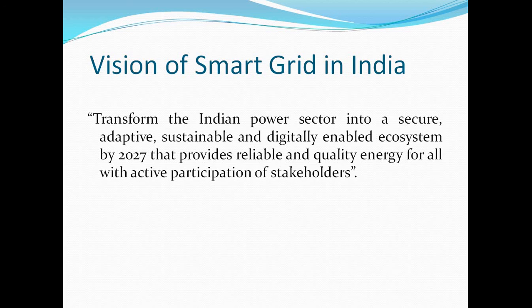At that point, it will provide more reliable and quality energy for all, with active participation of stakeholders, that is, active participants and skilled and knowledgeable employees using the smart grid system. And finally, the target is achieved. This is the vision of smart grid in India.